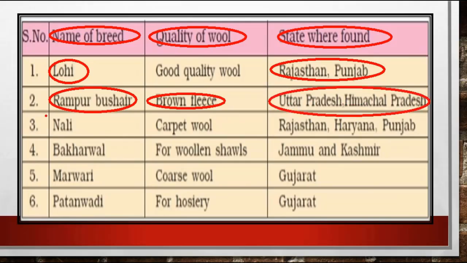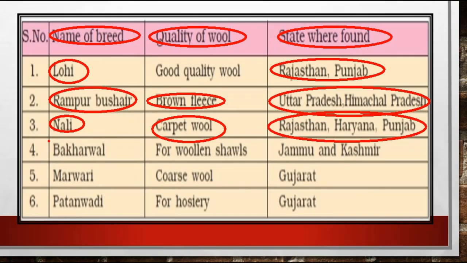The third breed is Nali, and students, this breed of sheep is basically reared for carpet purpose, means the wool that is basically obtained from this breed of sheep is used in making carpets, and this breed of sheep is basically found in Rajasthan, Haryana and Punjab.